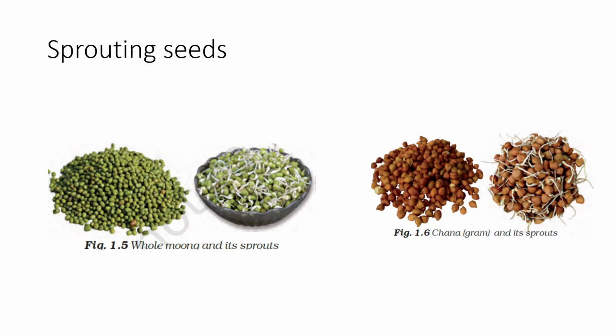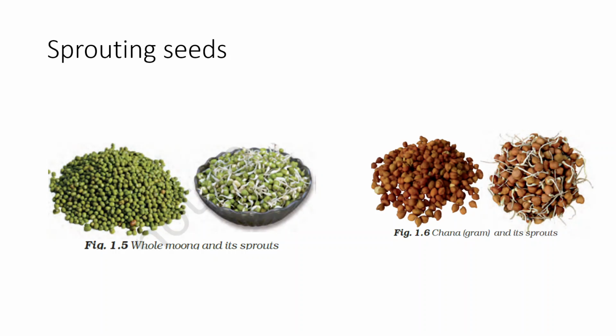Next, sprouting seeds. You can all do a small activity in your homes. You can take either whole mung or chana, that is black gram, soak it in water overnight, and after that wrap it in a wet cloth.